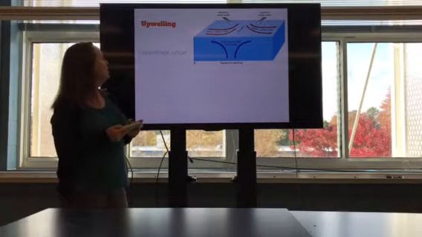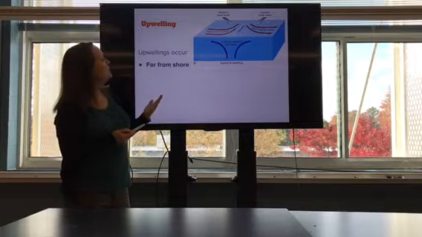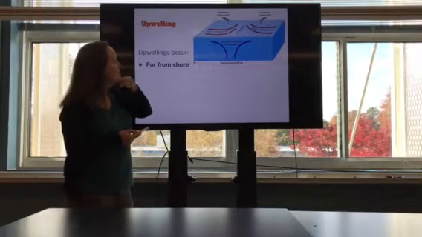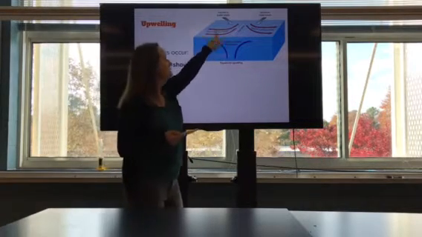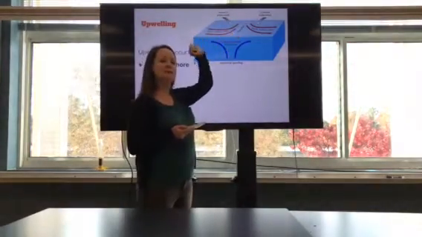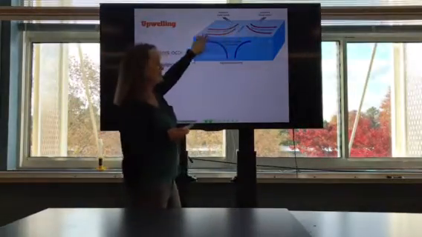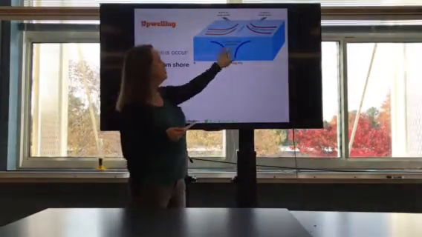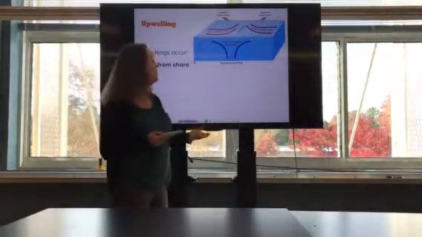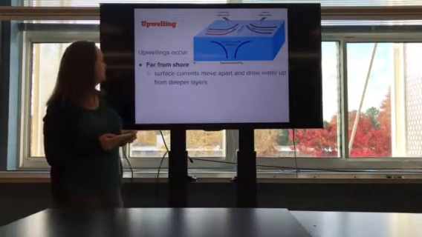All right, upwelling can also occur far from shore. So for example, where the trade winds meet at the equator and curve, remember they're clockwise in the northern hemisphere, counterclockwise in the southern hemisphere, where it pushes that warm surface water away, the cool water from below can upwell. So we call that equatorial upwelling.